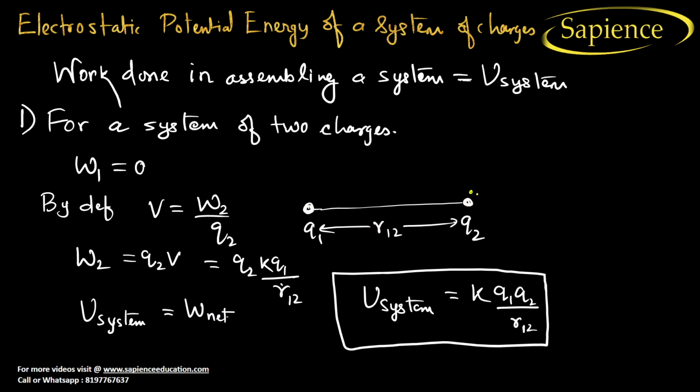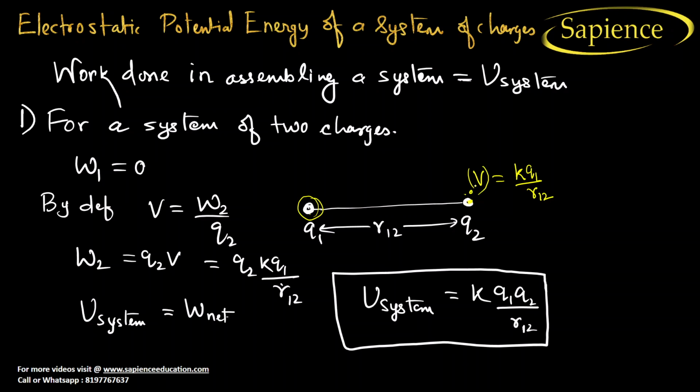At this point, we want the potential due to this charge. So the potential at this point, V, is equal to K into Q1 by R12. So we have got the potential.